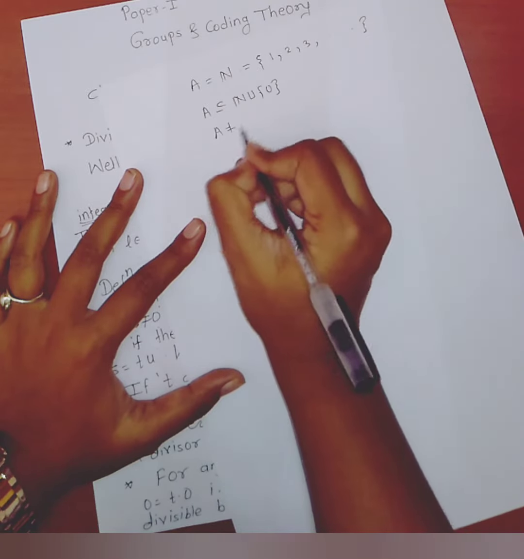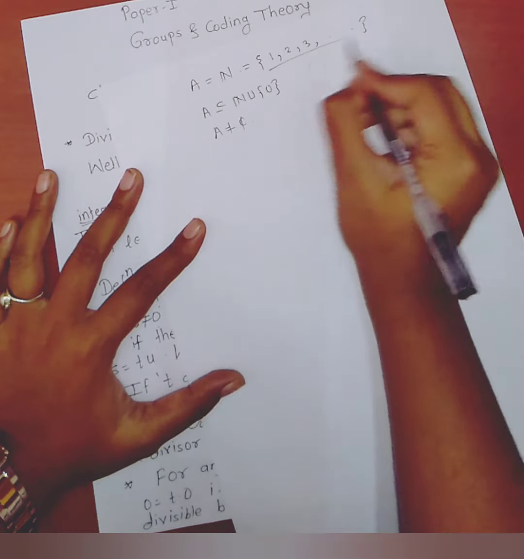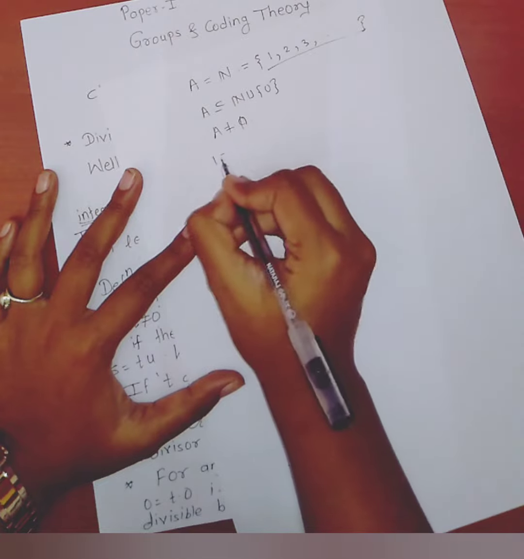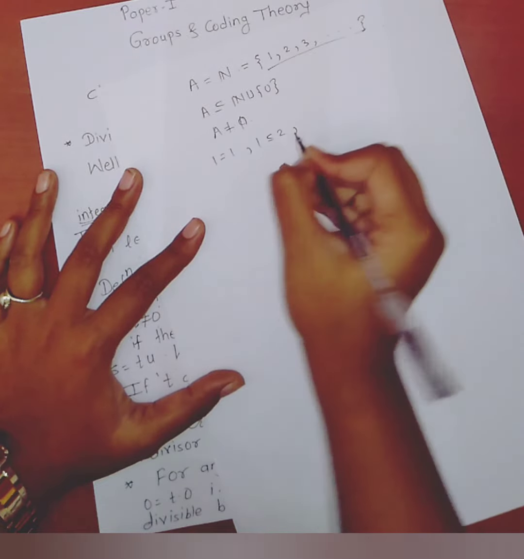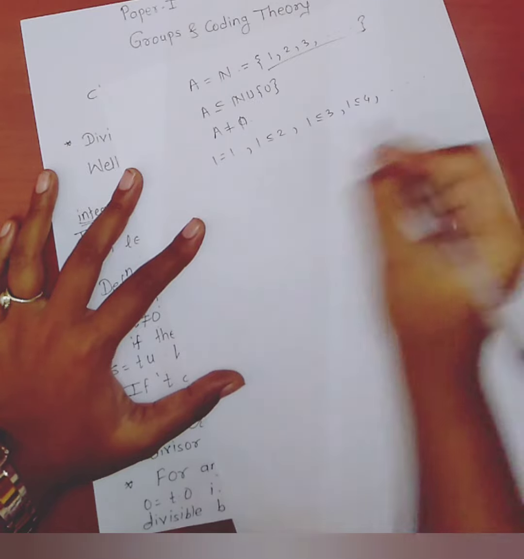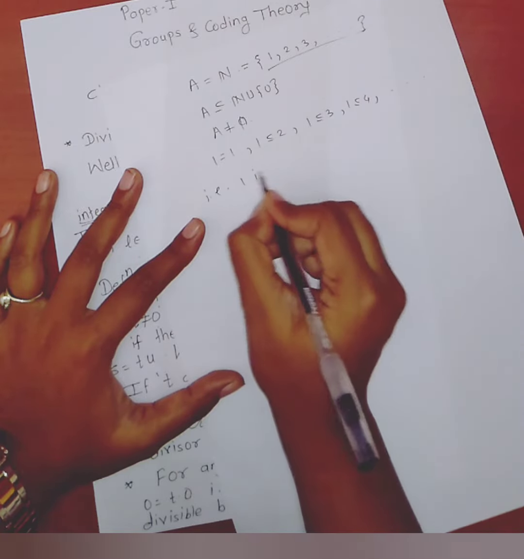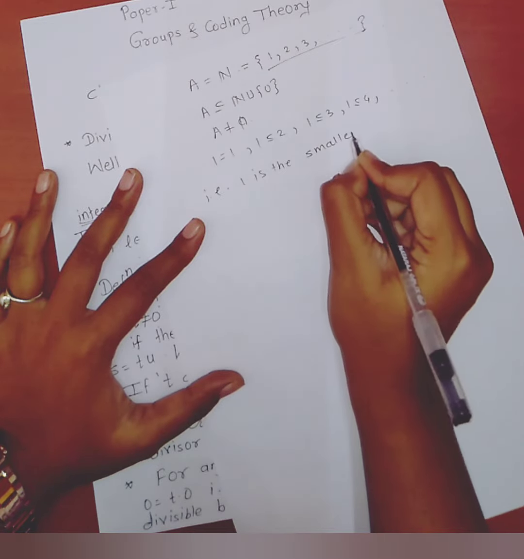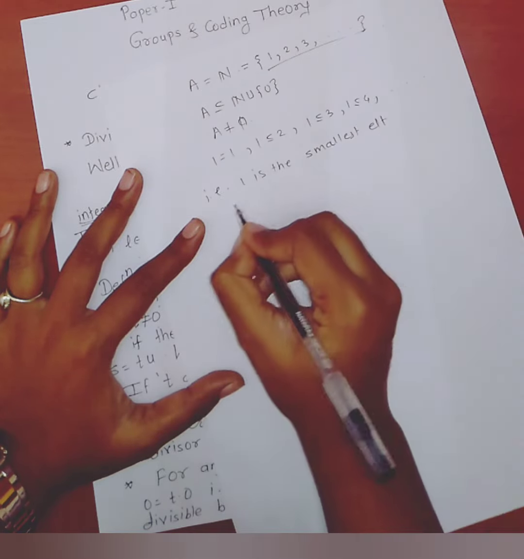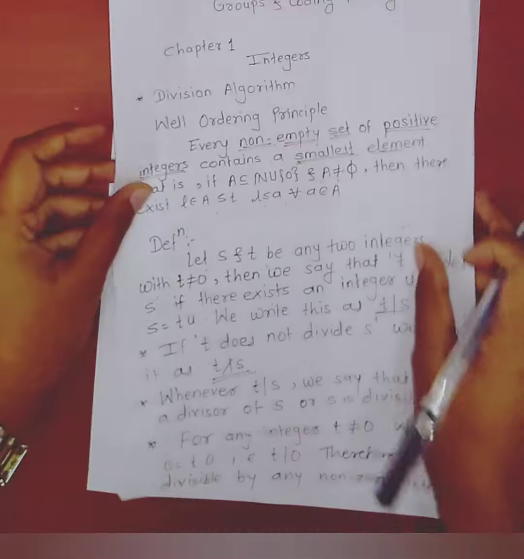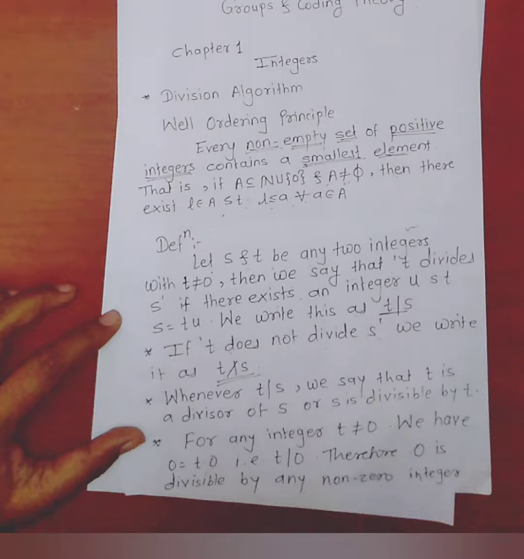Also A is non-empty because A equals the set of 1, 2, 3 and so on. Here 1 equals 1, 1 is less than or equal to 2, 1 is less than or equal to 3, 1 is less than or equal to 4 and so on. That is, 1 is the smallest element of A. This is the explanation of the well ordering principle.